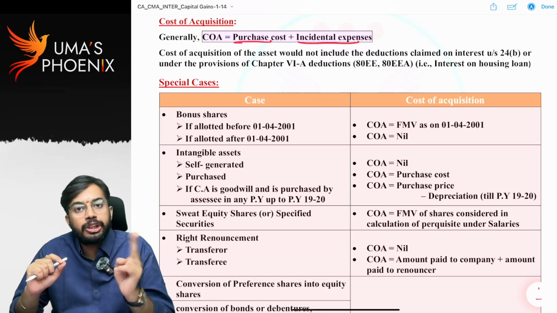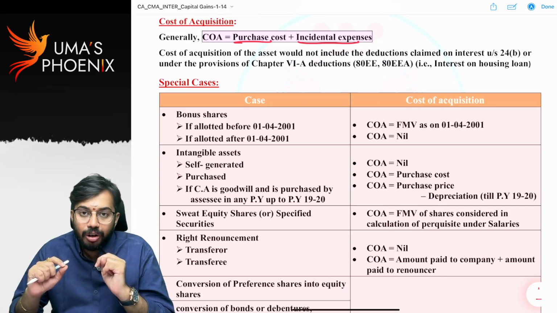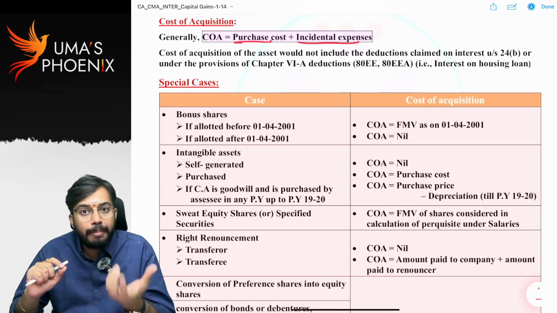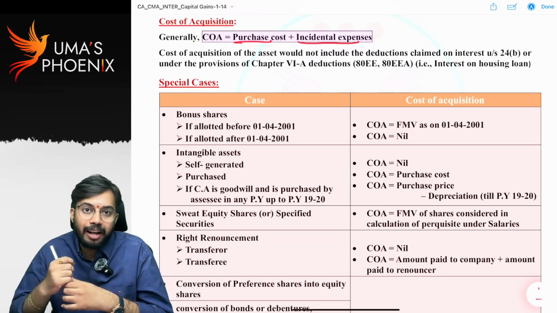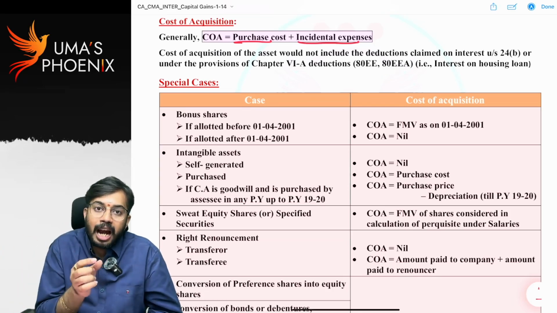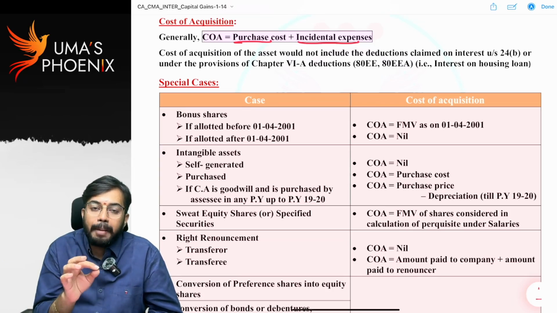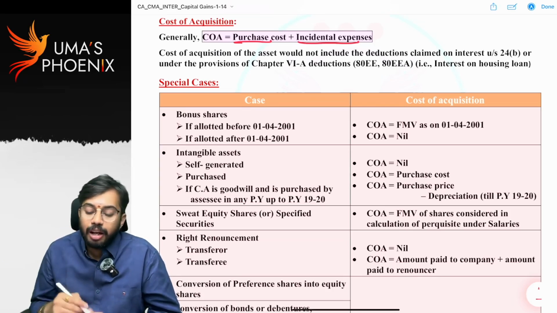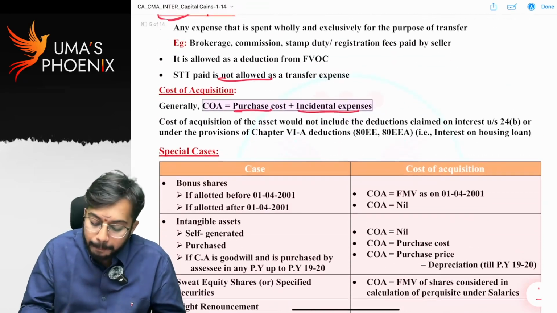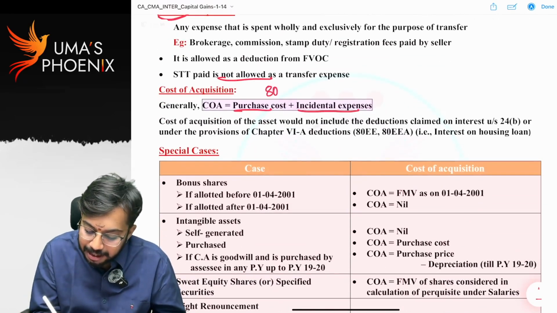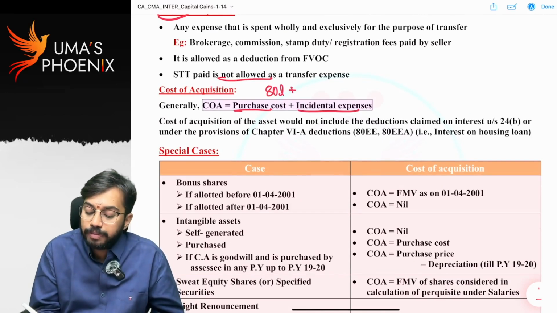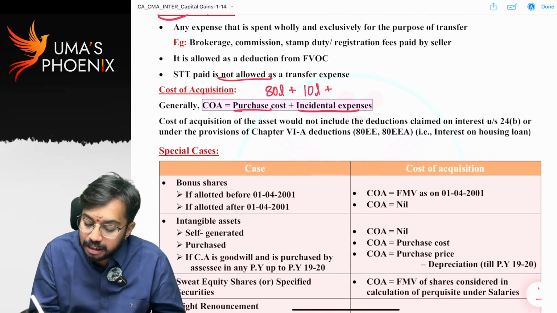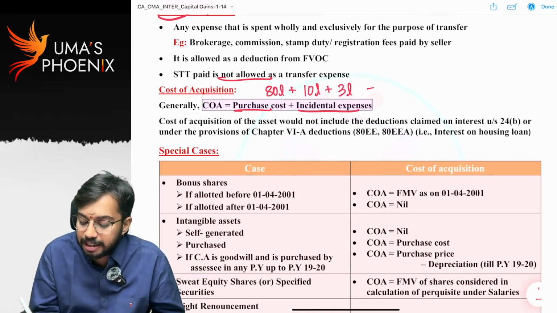I have paid registration charges. All the stamp duty and registration charges I paid only for the purpose of purchase of land. So I purchased land for 80 lakh rupees. Stamp duty is 10 lakhs. Registration charges are 3 lakhs. Now cost of acquisition is purchase cost of land, 80 lakhs, plus stamp duty 10 lakhs, registration charges 3 lakhs. So total cost of land is 93 lakhs.